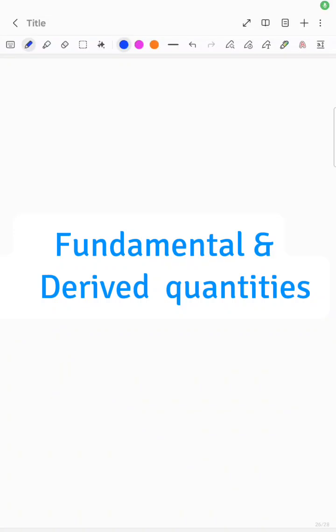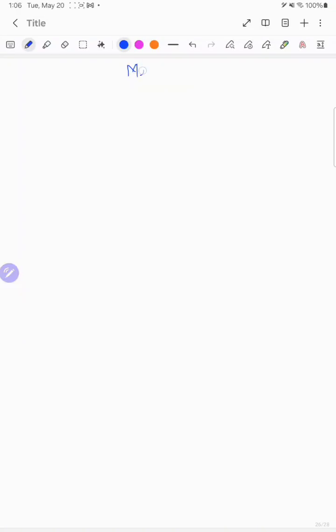Okay, good morning. Today's topic is measurement. Where are we using measurement in day-to-day life? We are seeing so many things happening around us. Many things we do are based on measurement, such as finding your height. Finding our height is done by measurement, and the unit is centimeters or meters.